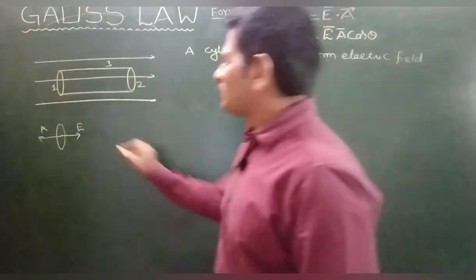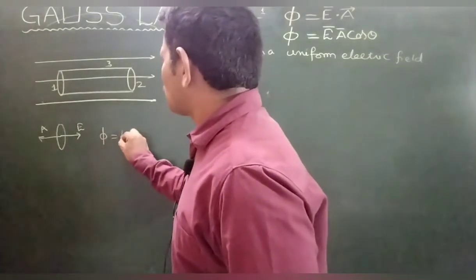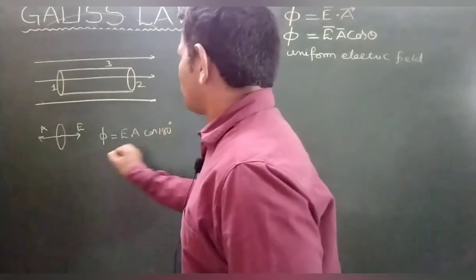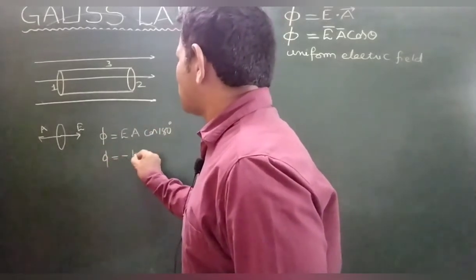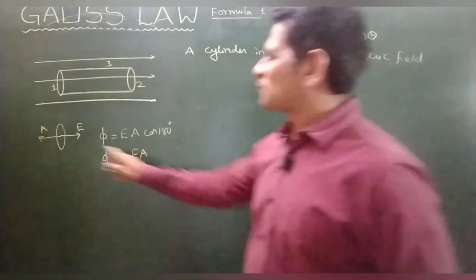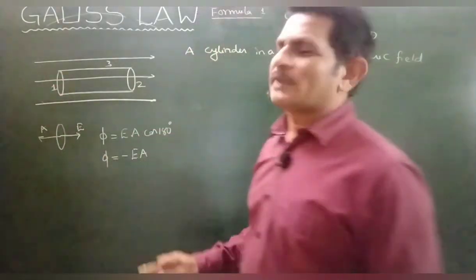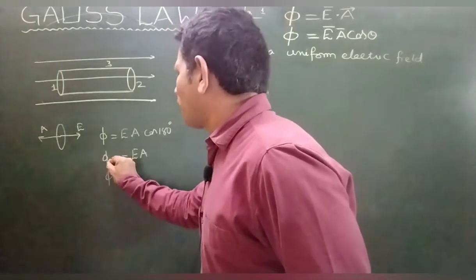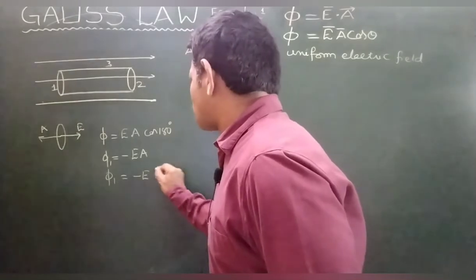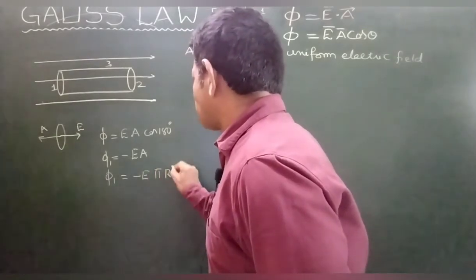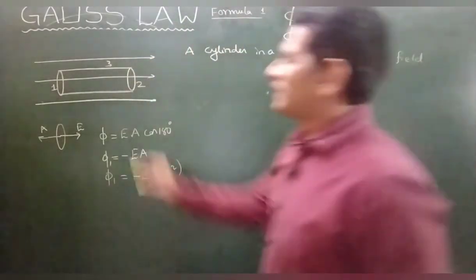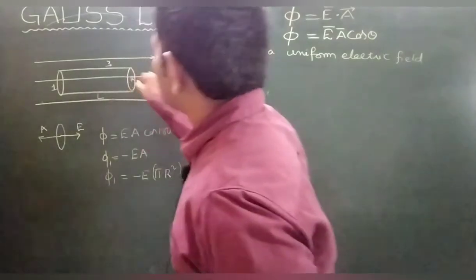So what is the angle between them? Phi is equal to EA cos 180. Therefore phi is equal to minus EA. Are you getting my point? A is equal to pi r square if the radius is r. So phi 1 is equal to minus E pi r square. Length is L, radius is r, let us assume.